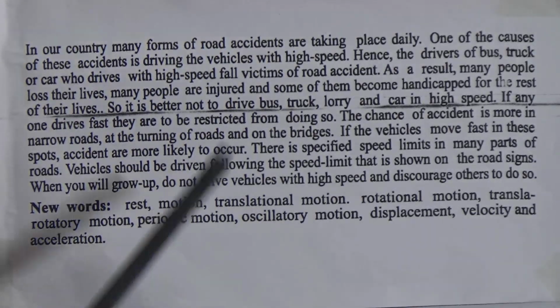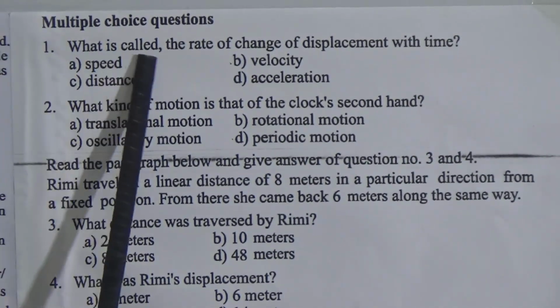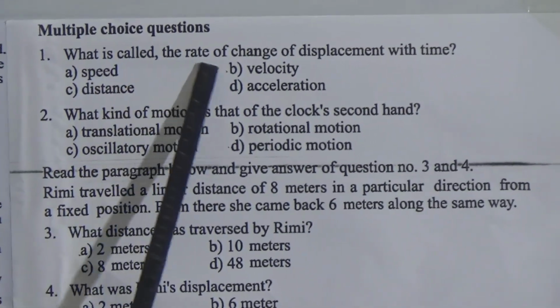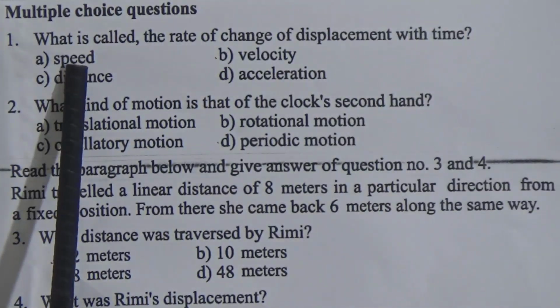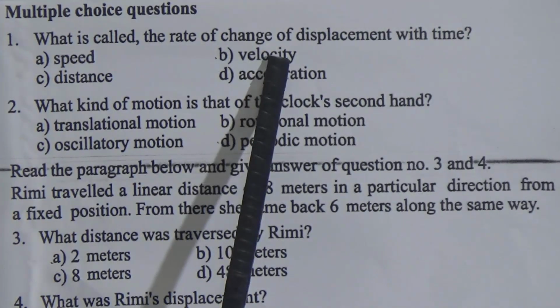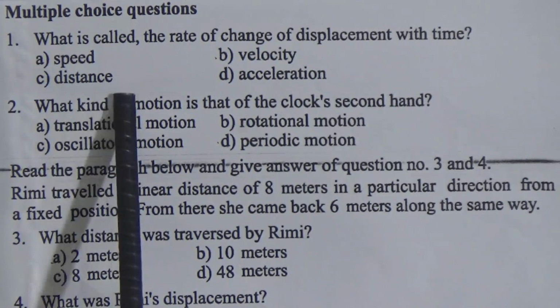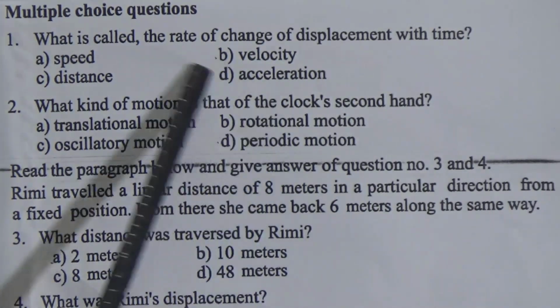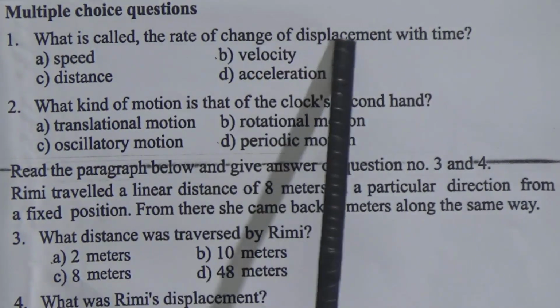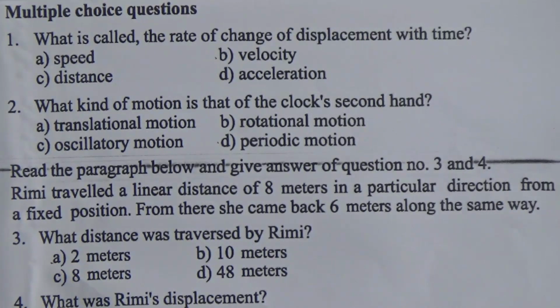Now we will solve some multiple choice questions from your exercise. The first question, what is called the rate of change of displacement with time? First one, speed, second one, velocity, and distance and acceleration. Dear students, the rate of changing displacement with time is velocity.